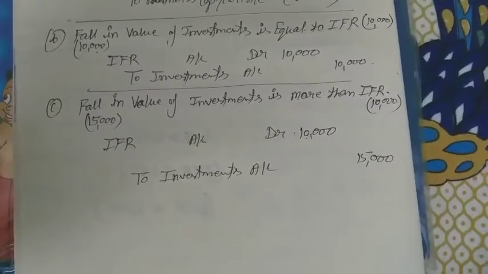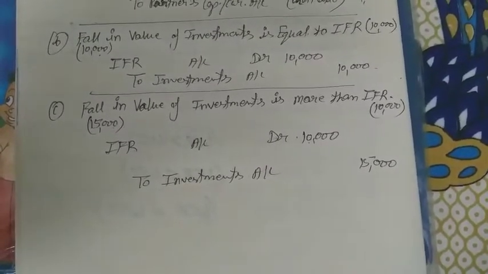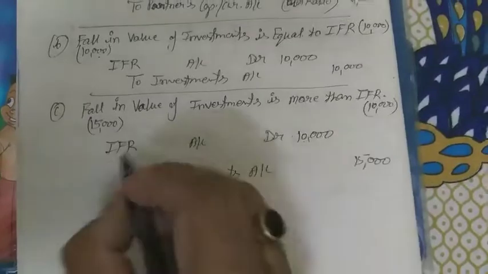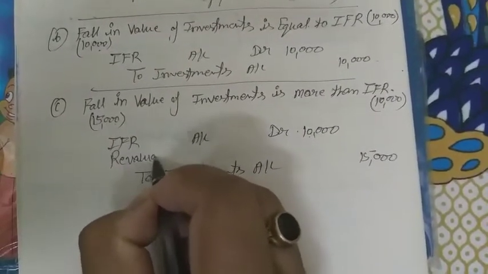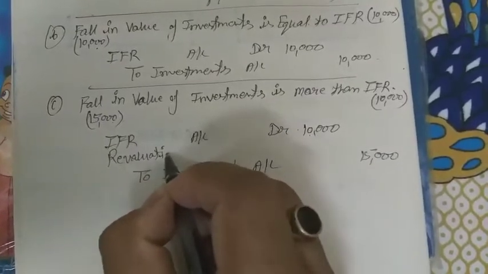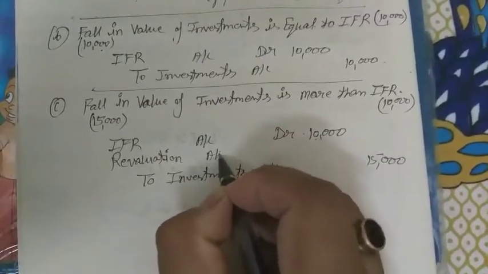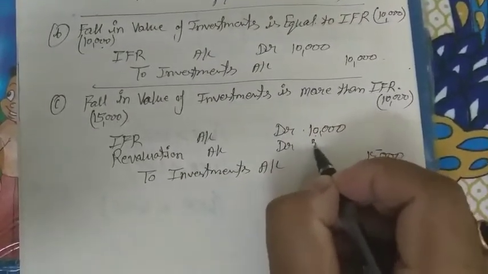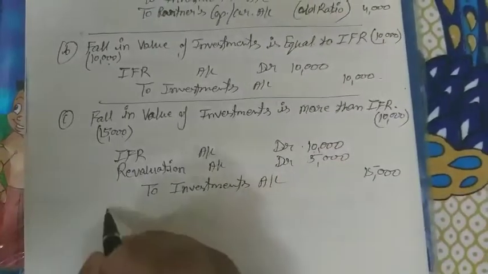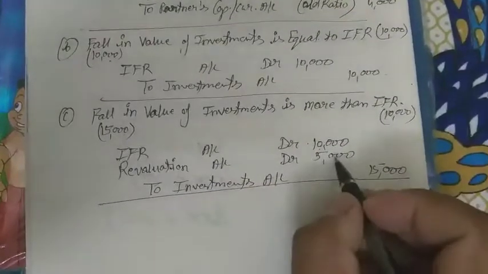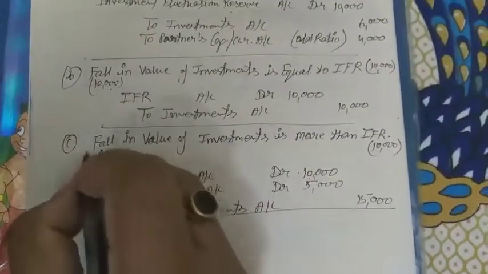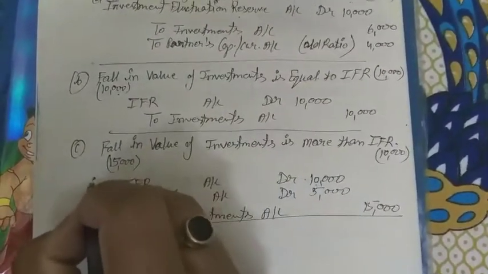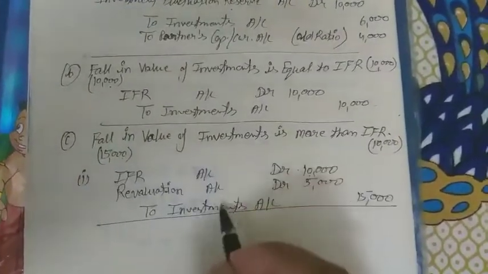This is the loss of the firm, and if it is a loss, then revaluation account will be debited 5,000. Have you got it? This is the first journal entry according to this situation.